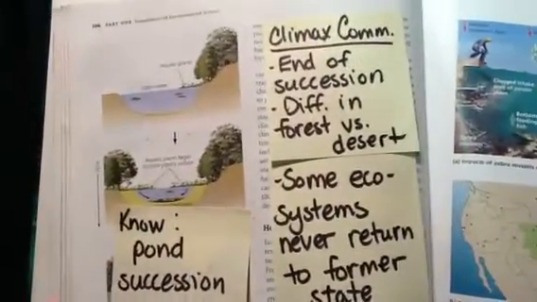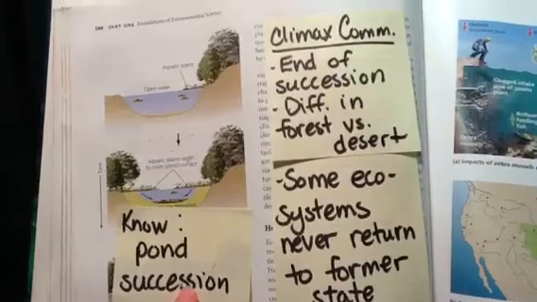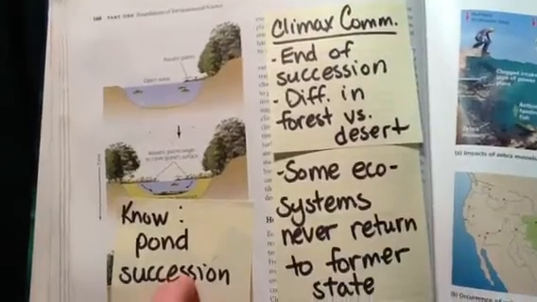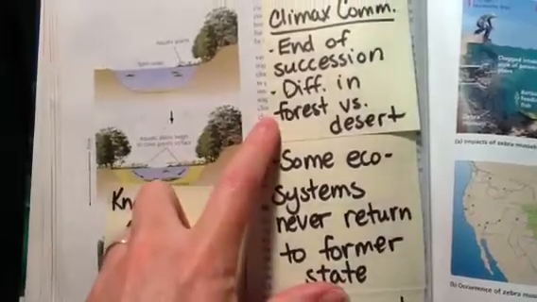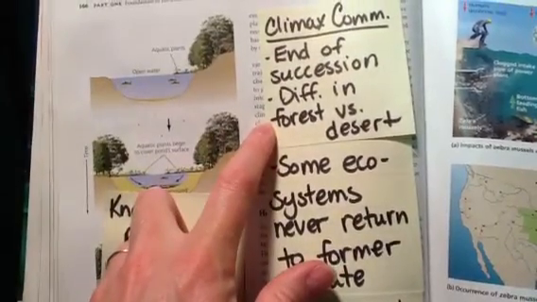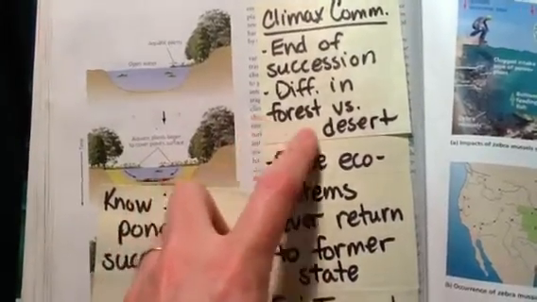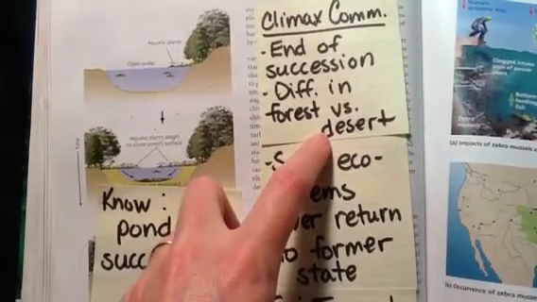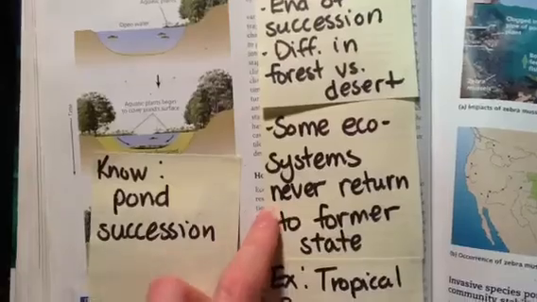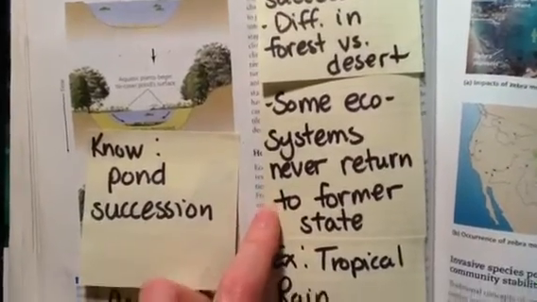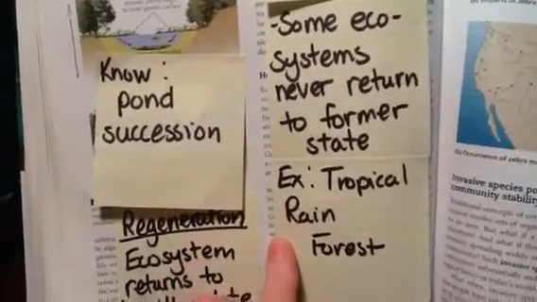At the end of a succession, you have a climax community, which is different in different ecosystems. For example, in a forest, the climax community will consist of large trees. But in a desert, it may consist of large bushes. Some ecosystems never return to their former state. An example is the tropical rainforest.